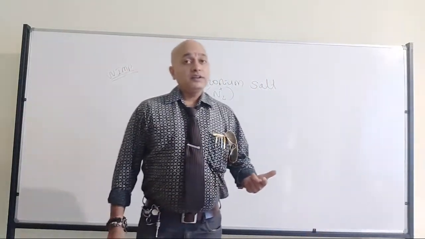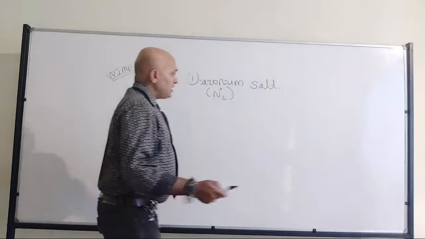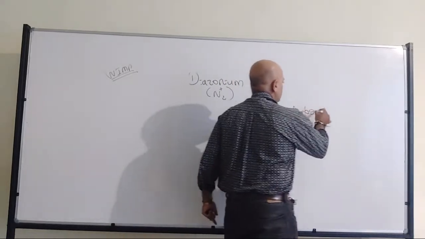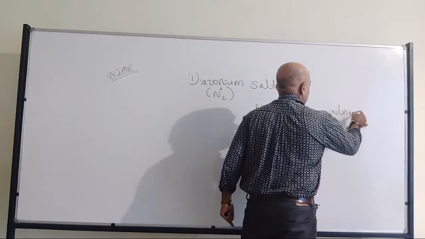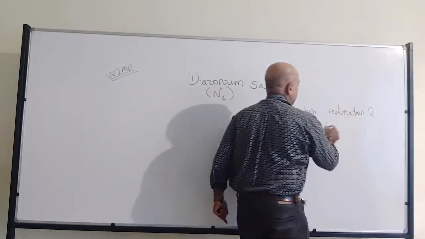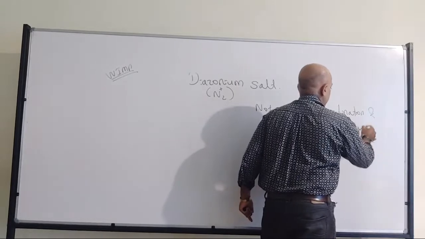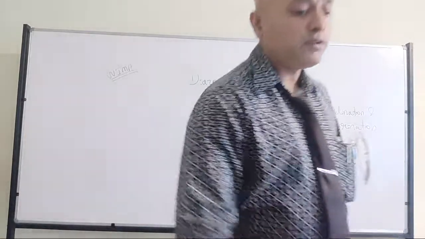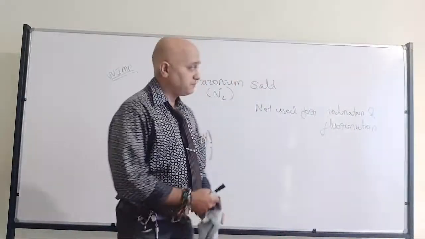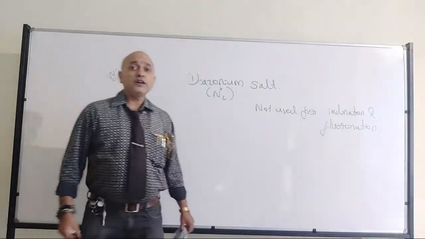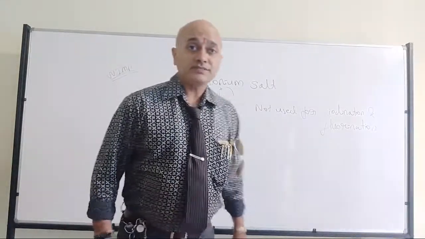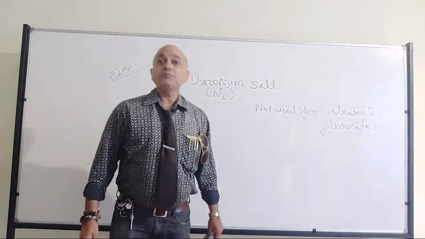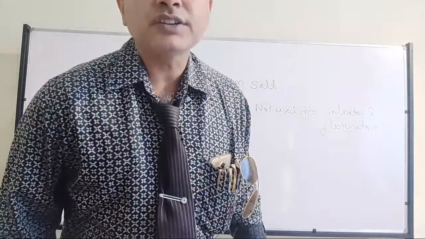And I told, when it comes to Sandmeyer's or Gattermann, they are not used for iodination and fluorination. Please remember, when it comes to the preparation of aryl halides, they cannot be used for the preparation of iodobenzene. They cannot be used for the preparation of fluorobenzene. That's where we have the iodination and fluorination of the benzene ring. It cannot be done by the Sandmeyer's reaction.